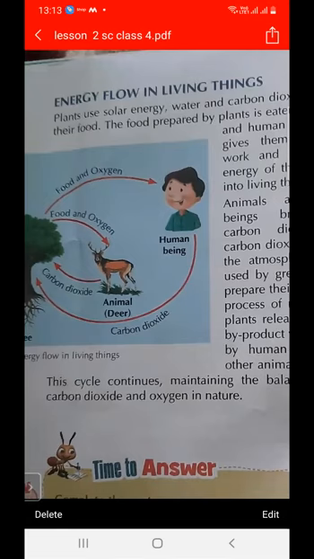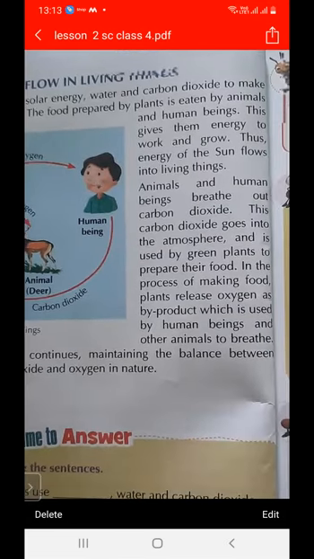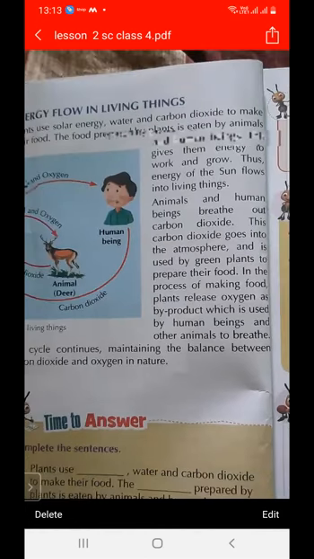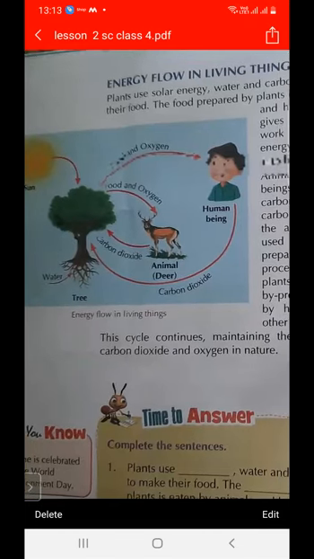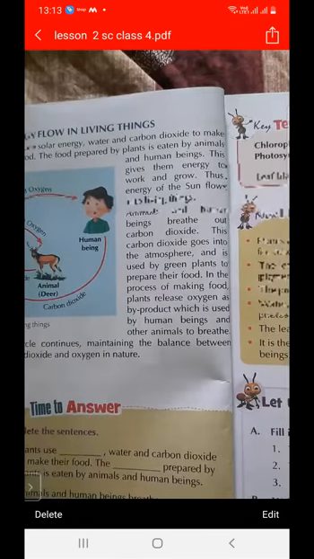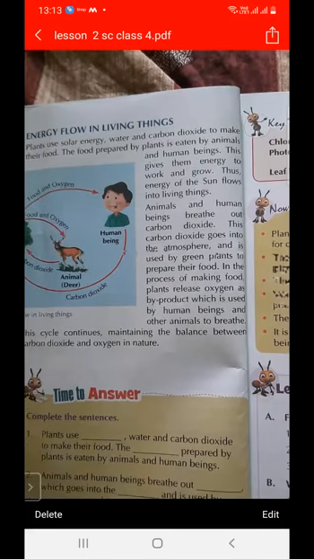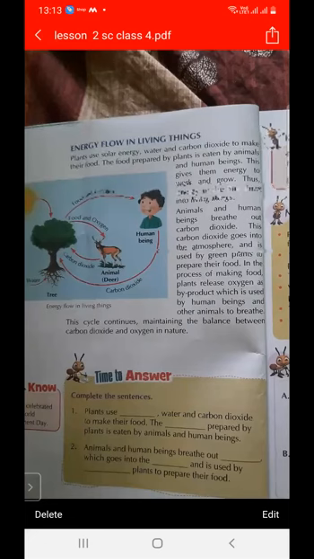This gives them energy to work and grow, and thus the energy of the sun flows into living things, because sun energy is used in the tree and this energy is used by a human being. Carbon dioxide goes into the atmosphere and is used by green plants to prepare their food. In the process of making food, plants release oxygen as a byproduct, which is used by human beings and other animals to breathe. This cycle continues, maintaining the balance between carbon dioxide and oxygen in nature.